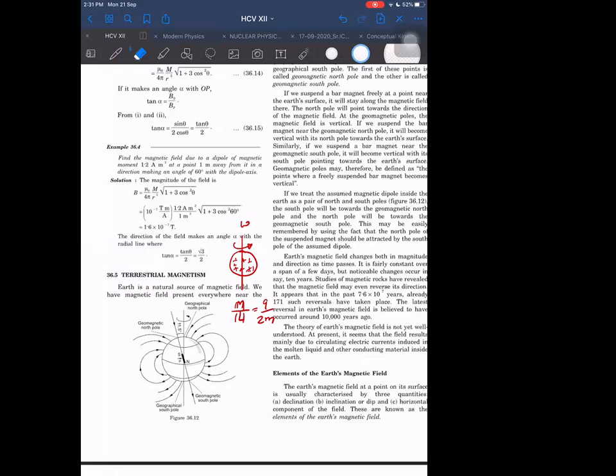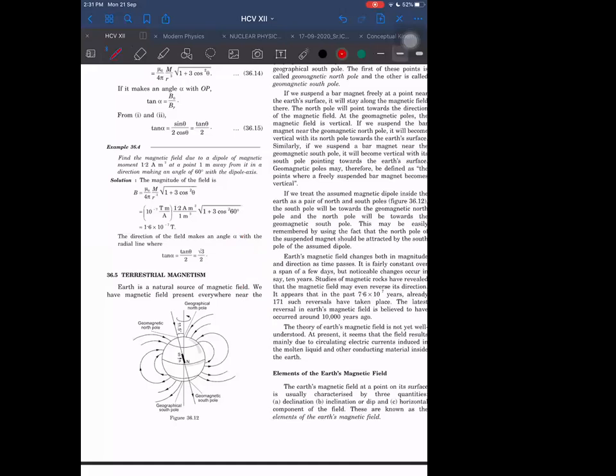But when we are discussing something like spin, some small things, spin angular momentum, etc., then these things will not be valid, because those are only quantized things, and those are something different. So these are only for macroscopic phenomena, not for microscopic phenomena. Anyway, now come to this terrestrial magnetism.